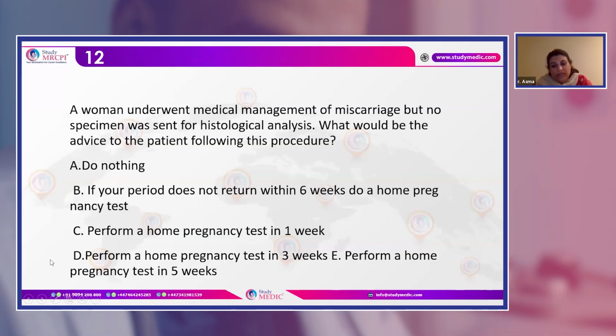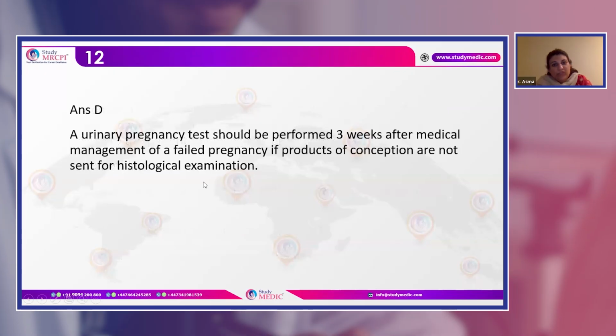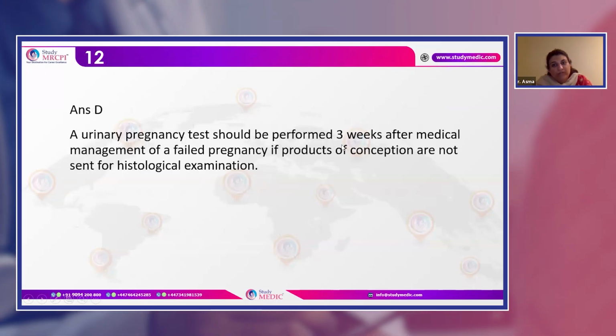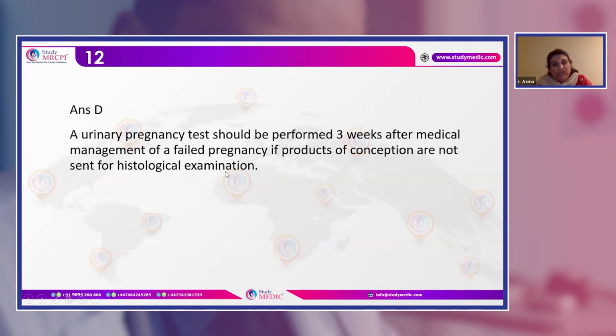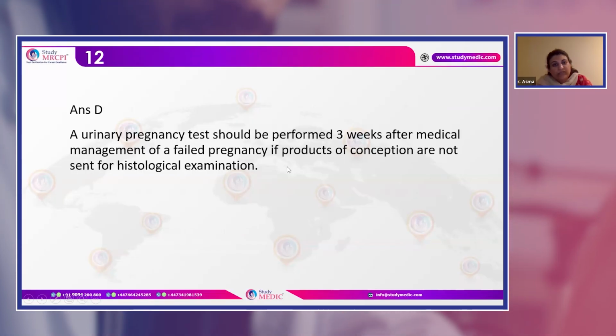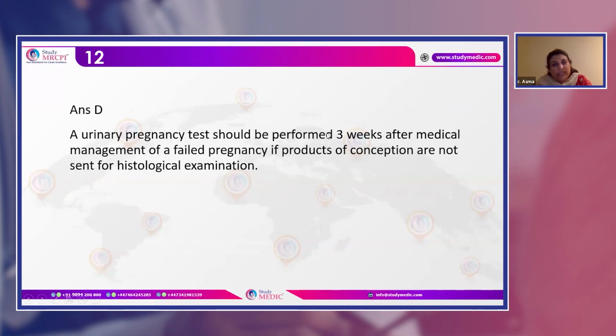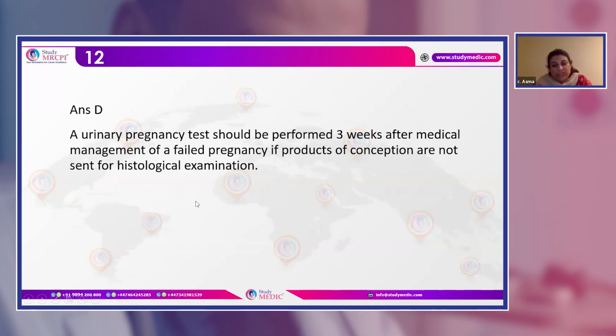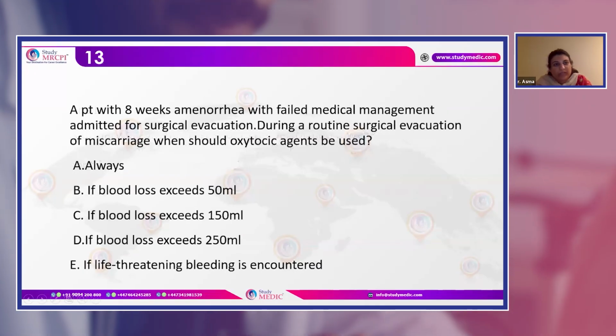The best answer goes with D, because you need to perform a UPT after 3 weeks to check whether you have a failed medical management of a failed pregnancy or you need any other kind of treatment.